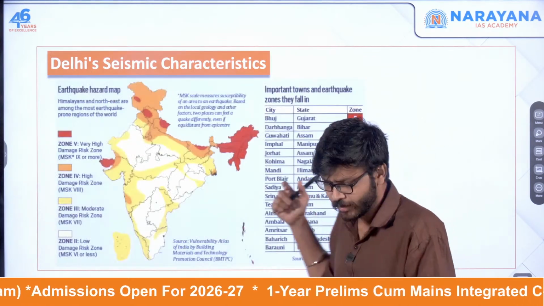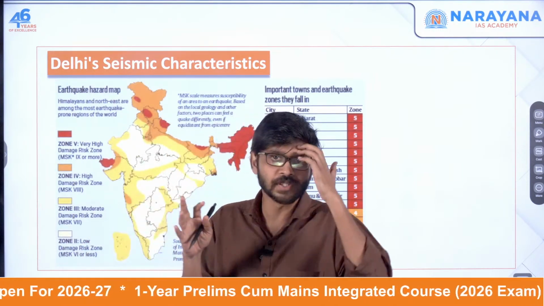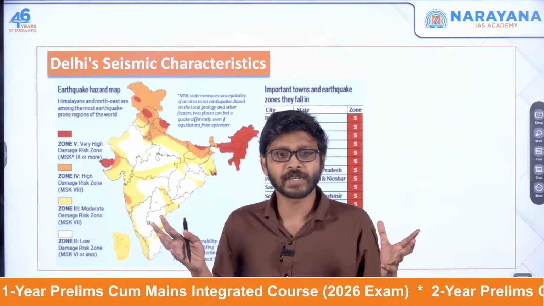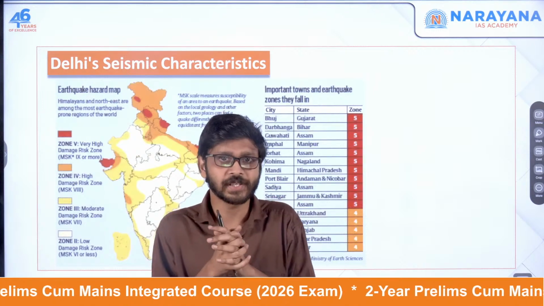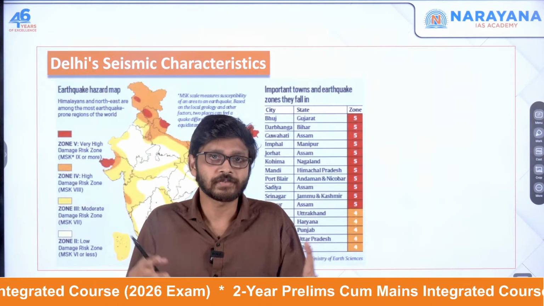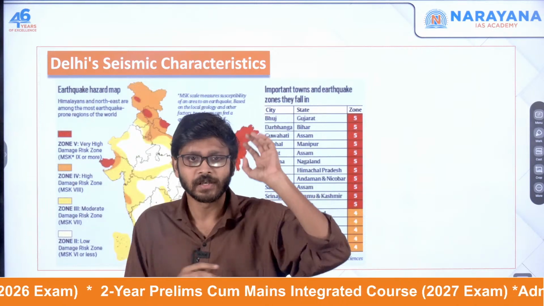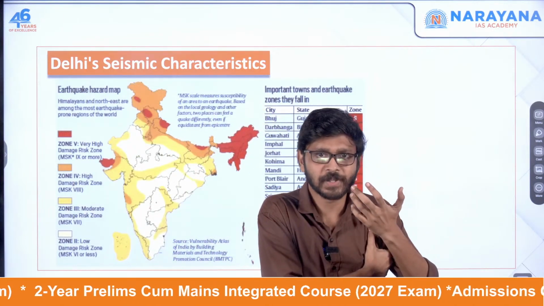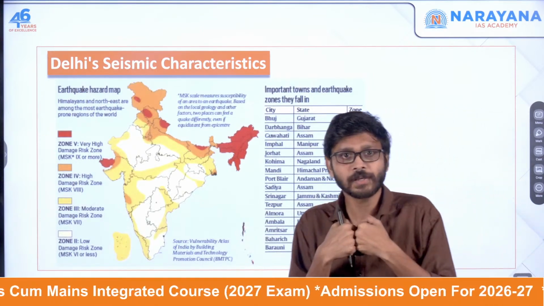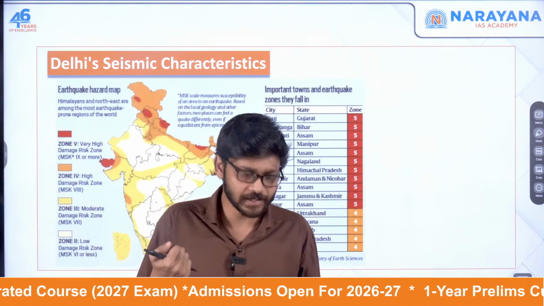Before moving on to this particular Delhi earthquake, we need to understand what an earthquake is. I'm not going much into this geographical part, but still a basic understanding. Earthquake is related to the disaster front. An earthquake is a sudden and violent shaking of the earth's surface. That can be due to many reasons, for example undersea issues. But basically, what is happening is the movement of tectonic plates. Since these tectonic plates are moving, a large release of energy happens.